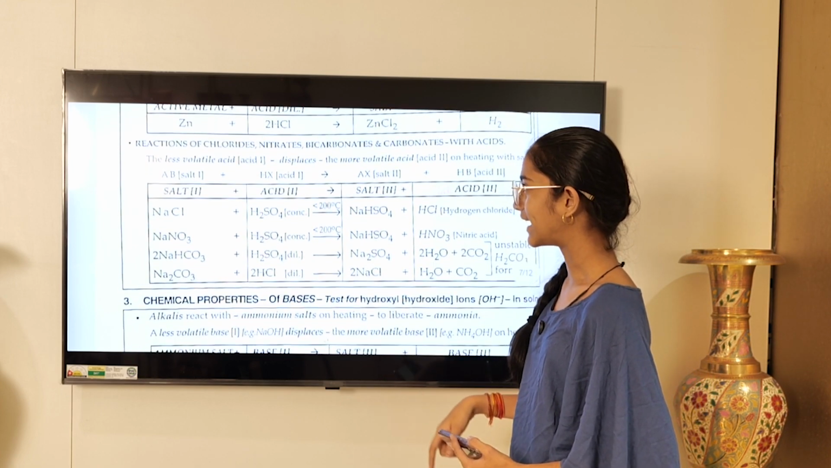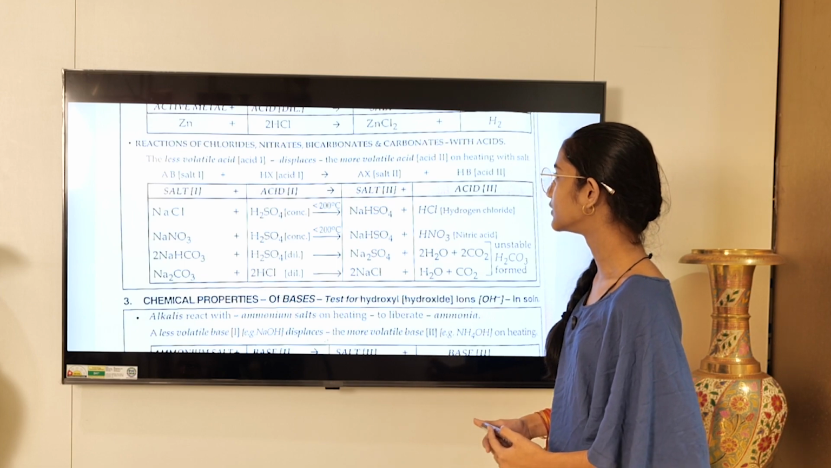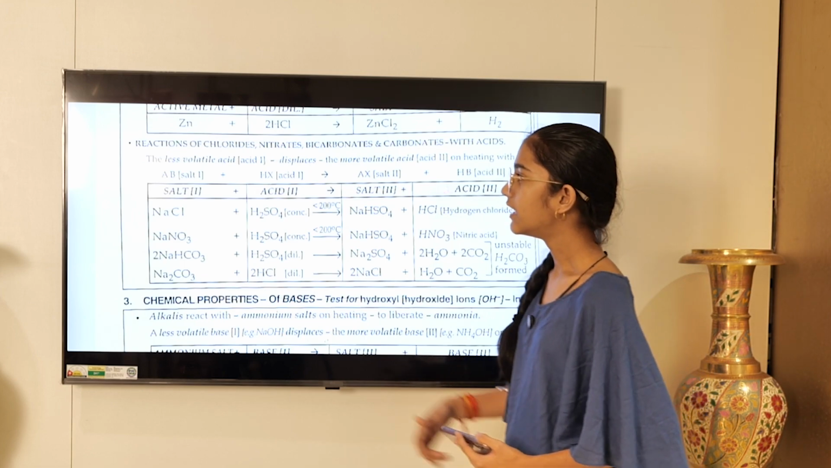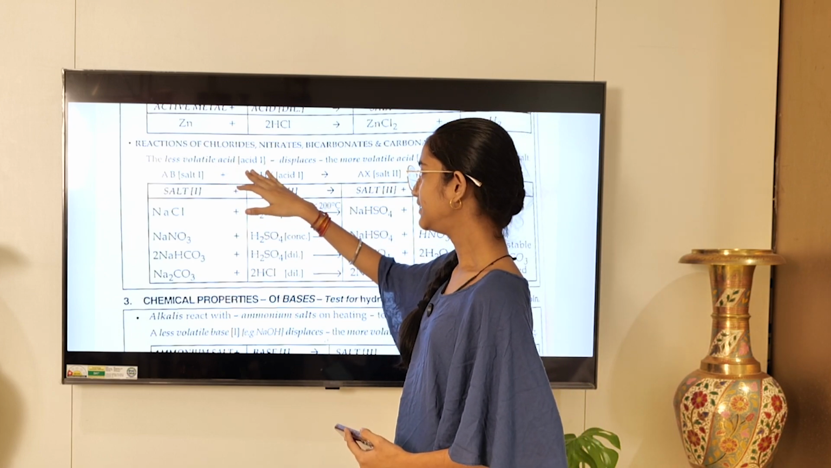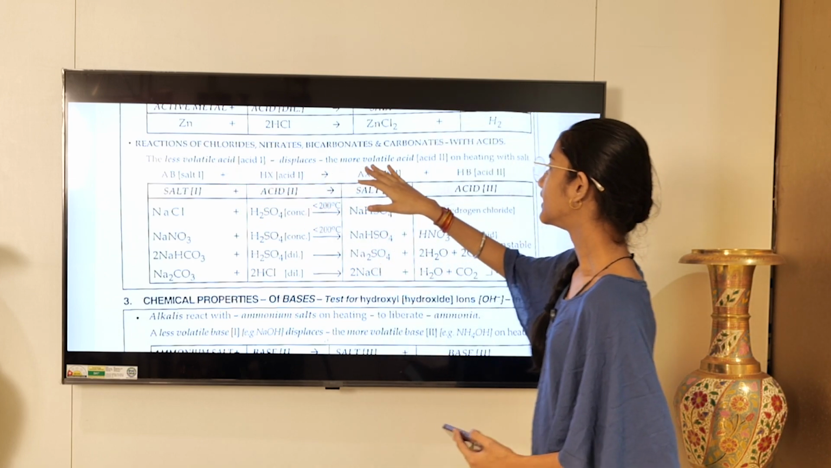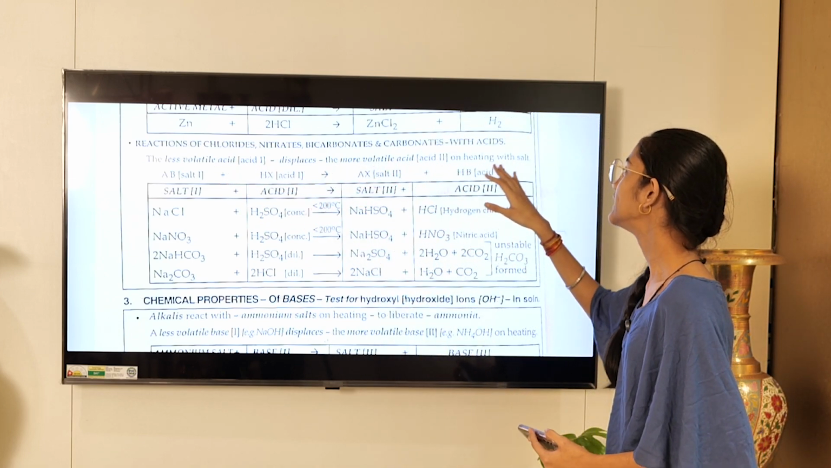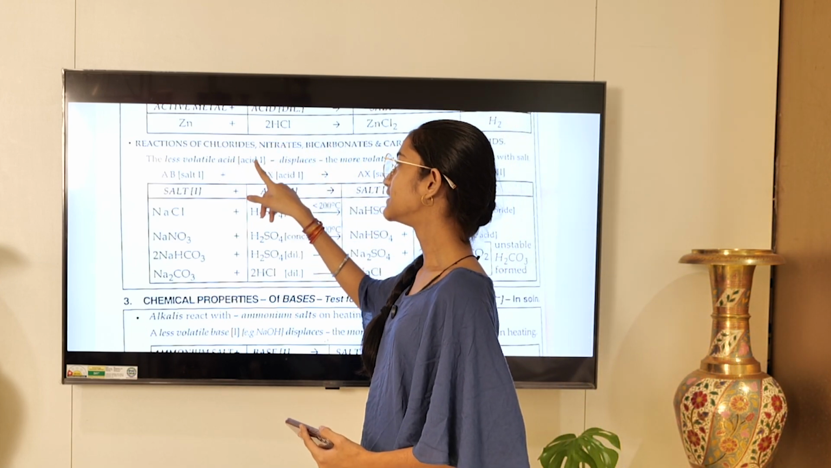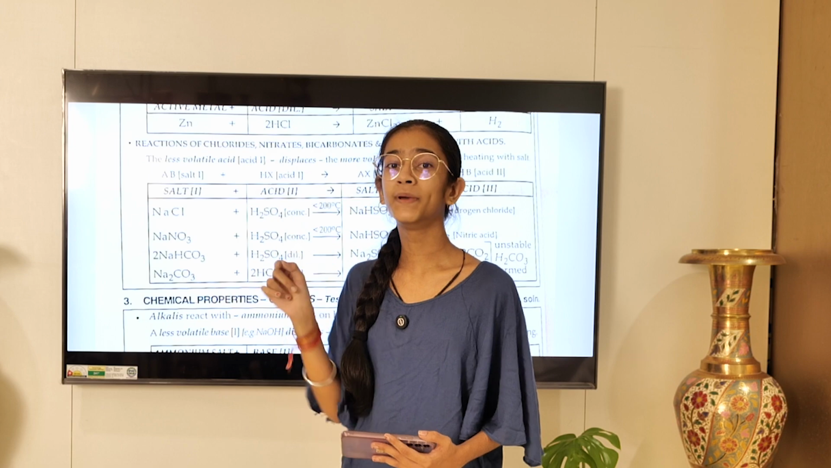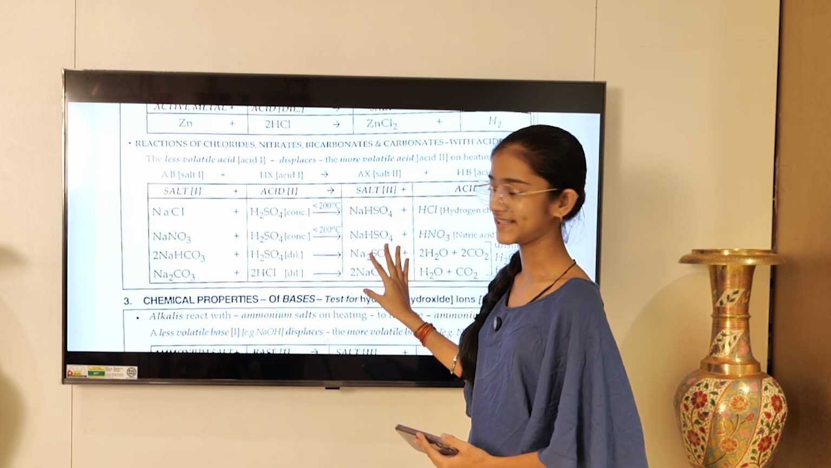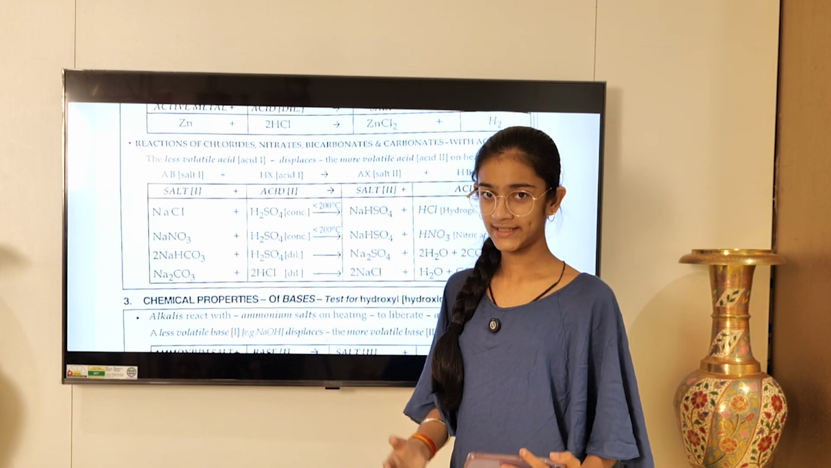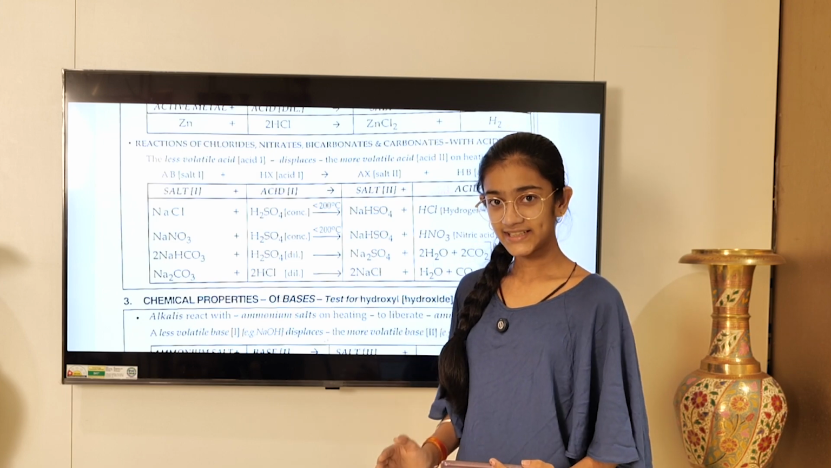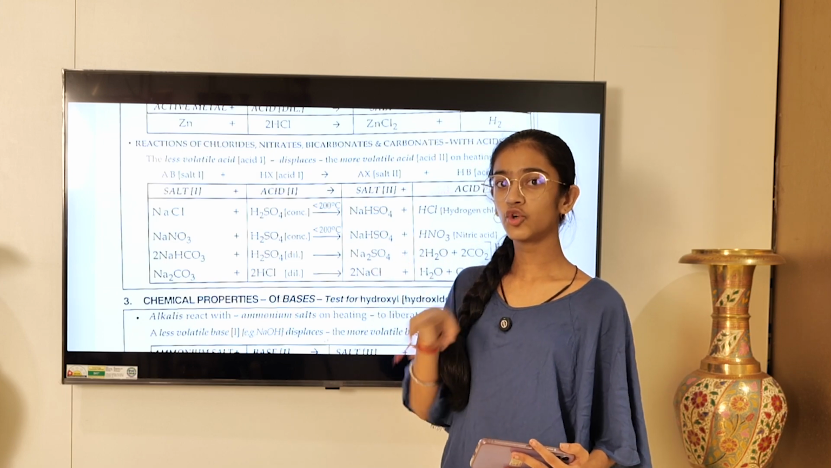Reactions of chlorides, nitrates, bicarbonates and carbonates with acids. The less volatile acid displaces the more volatile acid on heating with salt. Less volatile acid is denoted by acid 1. In this case, it is not actually denoted by that Roman 1.